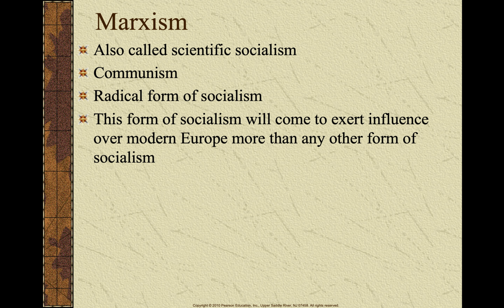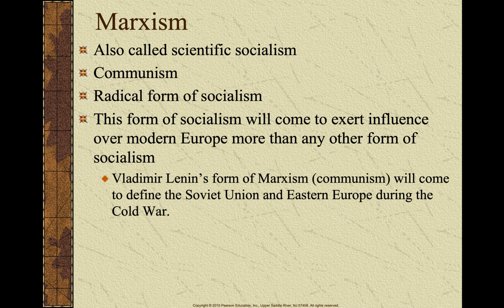Communism happens to be one, and it is going to become one of the most influential and popular forms of socialism. As I've already alluded to, this form of socialism is going to have more influence over modern Europe than any other form of socialism. It's going to be very important for us to understand. Lenin's form of Marxism, communism, is going to define the Soviet Union and Eastern Europe during the Cold War, and we're going to see communism spread. We're going to see China become communist, along with other countries: Vietnam, parts of Korea, Cuba. We will see socialism and communism spread throughout the world.